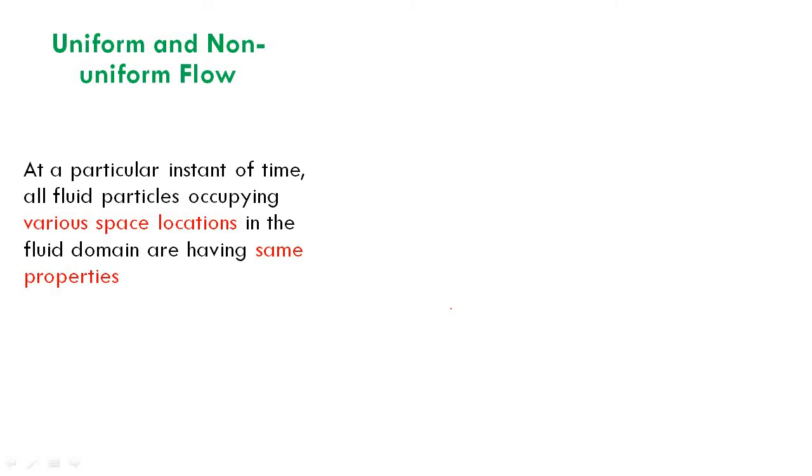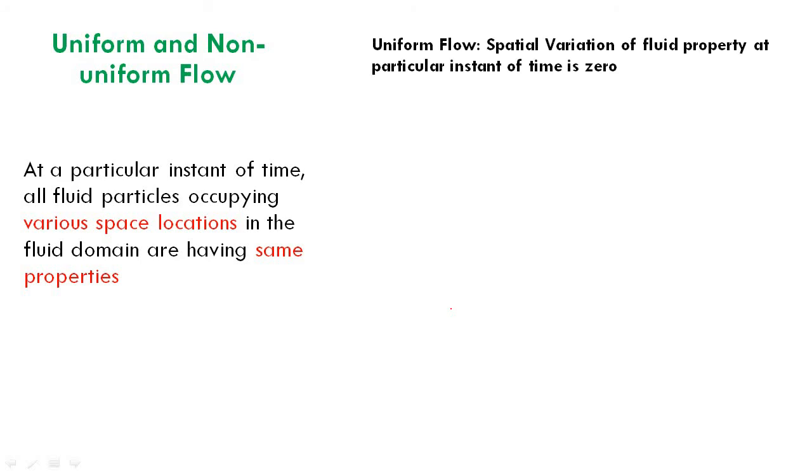At the end of 12 seconds, it will have a different velocity, but all the space coordinates at the end of 12 seconds have the same velocity. So what does it mean? Velocity does not change with respect to space coordinates, but velocity changes with respect to time only. That means there is temporal variation, there is no spatial variation for the fluid property. That means the first derivative of velocity or pressure or density with respect to any space coordinate, represented as S, where S may be X, Y or Z,